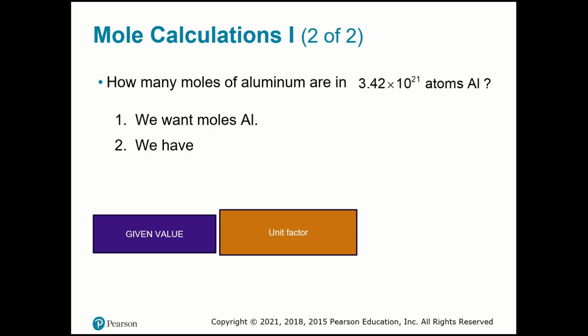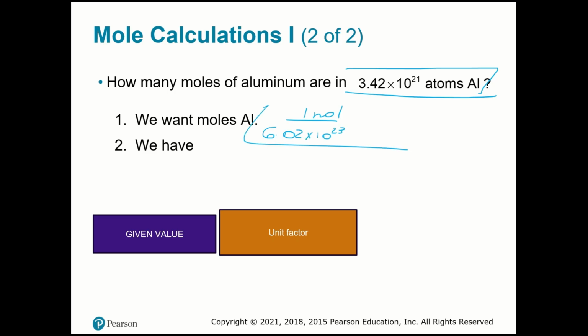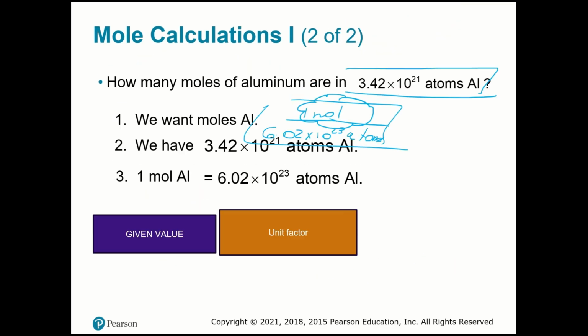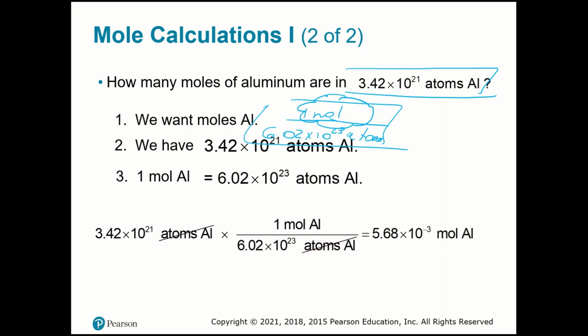How many moles of aluminum are in 3.42 times 10 power 24th atoms of aluminum? So again, you need to use the unit factor. Here I'm going to use this unit factor because I know what I want is moles, so moles must be up here. So I will multiply the number of atoms that I know by this unit factor, and I will have the moles of aluminum.